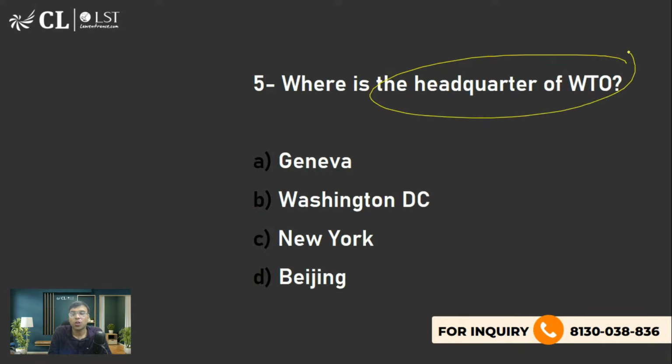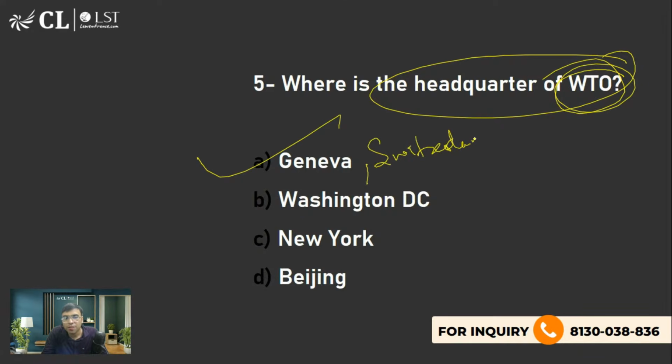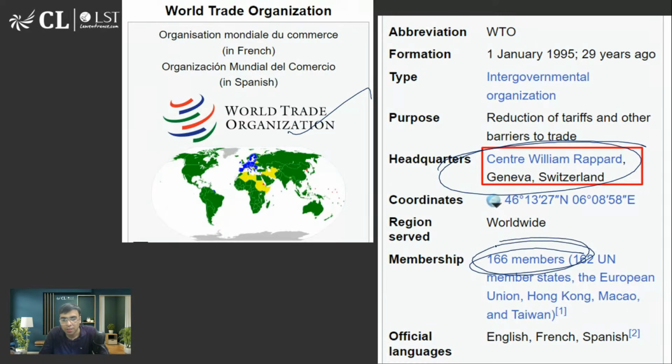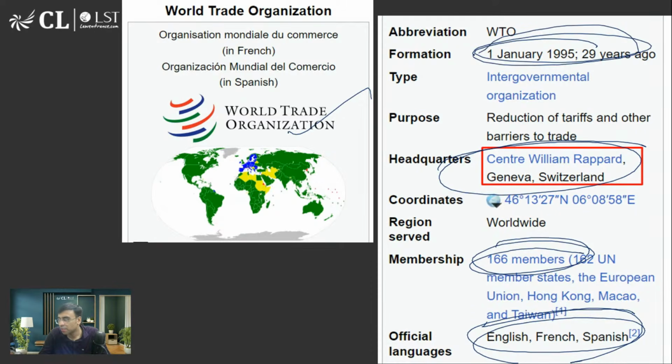Where is the headquarters of WTO, World Trade Organization? What is the right answer? Geneva, Switzerland, is the right answer. What is the job of WTO? वर्ल्ड ट्रेड ऑर्गेनाइजेशन का जॉब क्या है? Members 166 members. Official language English, French, and Spanish. Formation January 1995. What is its job?